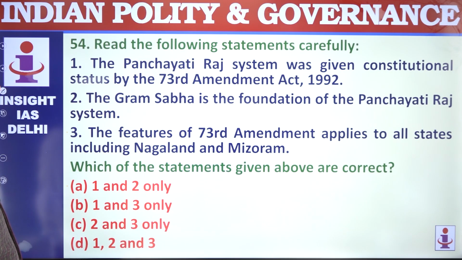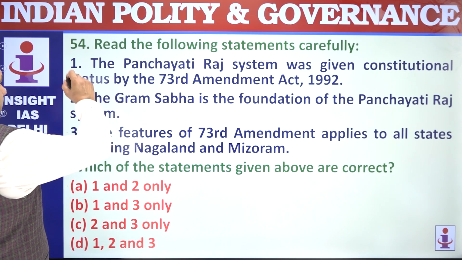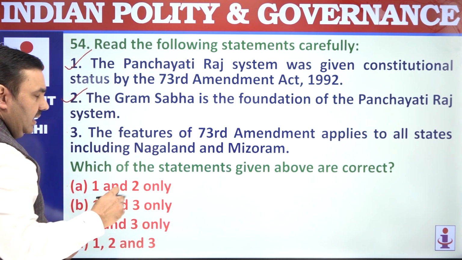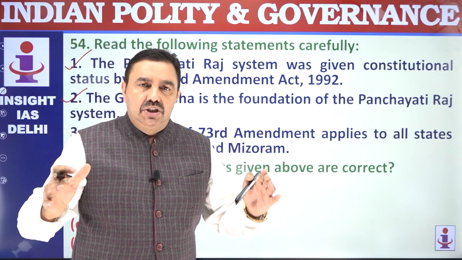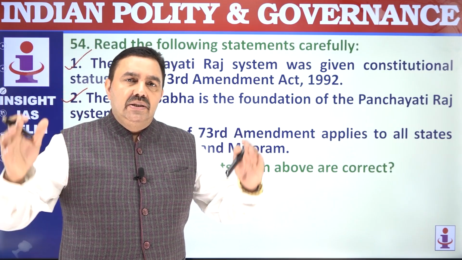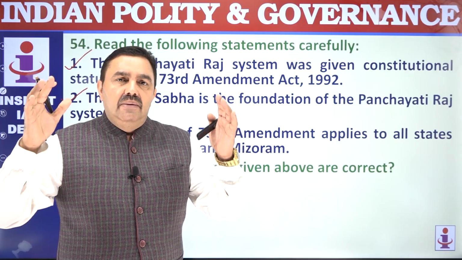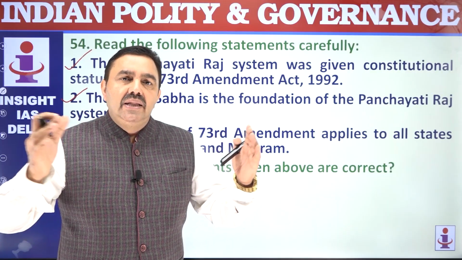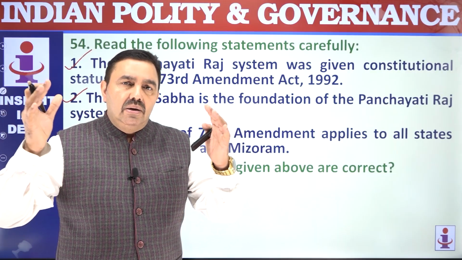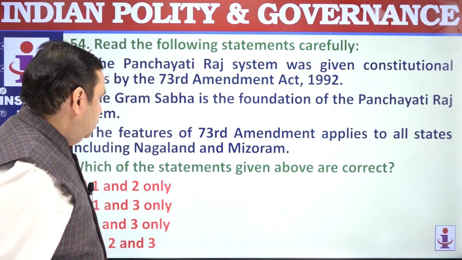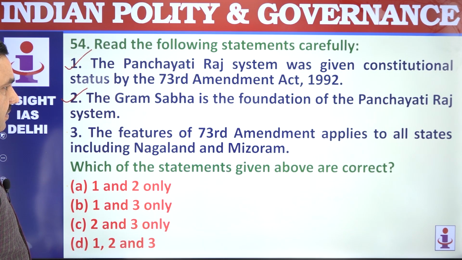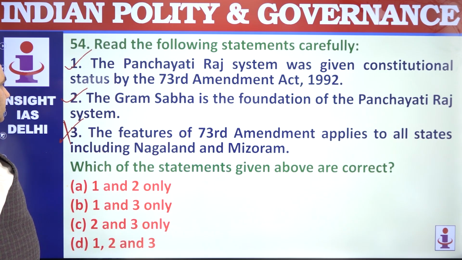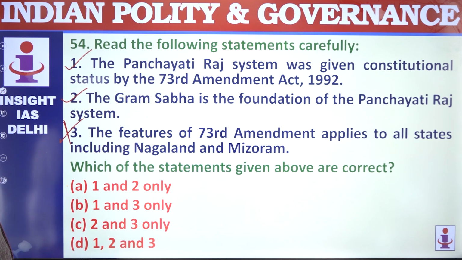1 and 2. The Panchayati Raj system was given constitutional status by 73rd Amendment Act. Gram Sabha is the foundation. Gram Sabha means all adults living in a village, or all the voters of the village, they constitute Gram Sabha. The Gram Sabha elects Gram Panchayat, that is a smaller elected body. Gram Sabha is not an elected body. Gram Sabha is the electoral college. So remember the difference between the two. The features of 73rd Amendment apply to all the states including Nagaland and Mizoram. No, because in tribal areas these features are not applied due to special reasons.